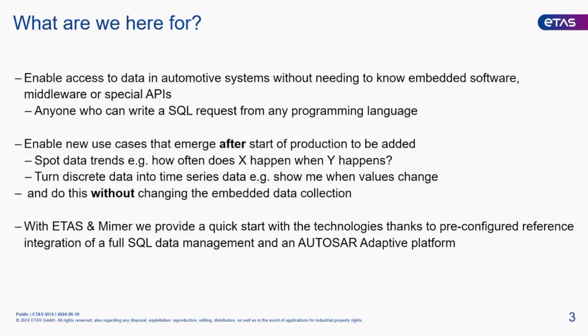Good. So, okay, thanks. So what are we here for? We're going to look at essentially three things here. We're looking at how we enable access to data in automotive systems without needing to know about the underlying embedded software, the middleware, or any APIs. There's a whole bunch of stuff that might be happening on the deeply embedded level. But what we're going to do is pull out the data that we're interested in, and put it in a place where people, without necessarily having automotive background, experience, competence, or knowledge, can still manipulate and use that data. So that opens up the use of the vehicle data to a massively broader set of people than a traditional automotive approach.